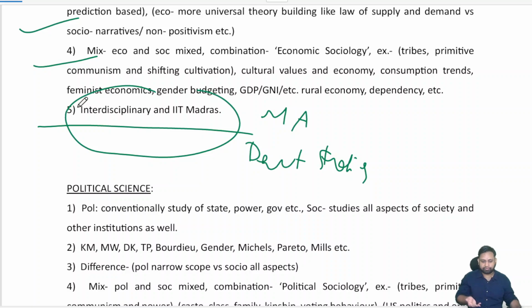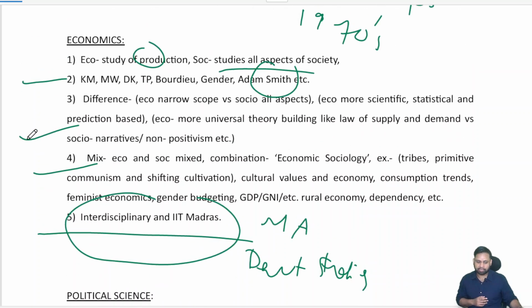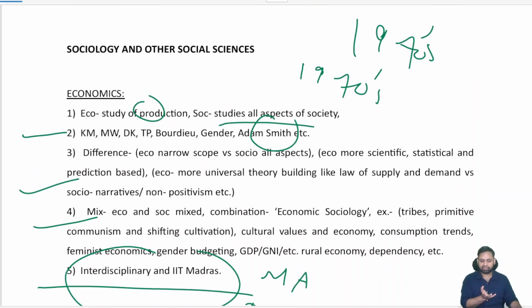So now more and more universities are coming up with interdisciplinary programs, like development studies in IIT Madras, then labor studies and informal studies, labor studies in JNU. Then we have public policy in Rajasthan University, courses like that. So this way you can bring this in. Define economics and define sociology, then similarities and differences. In between we'll put 2 or 3 thinkers.